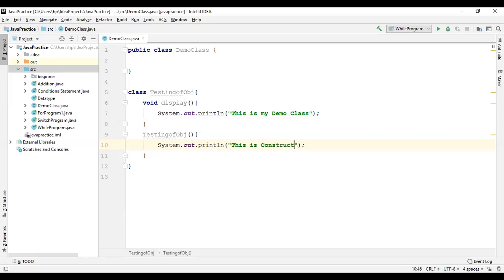Clear? So I have created a class, testing of obj, and inside the class I have defined a display method and another constructor, testing of obj, which is the constructor.